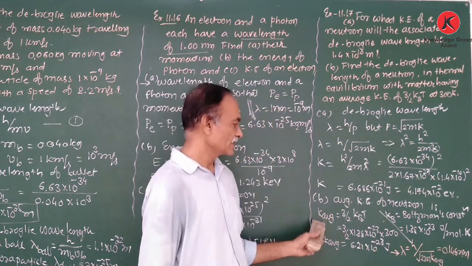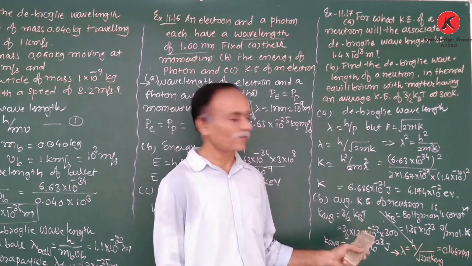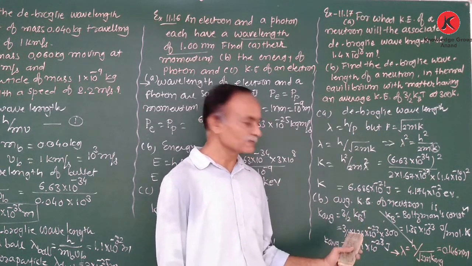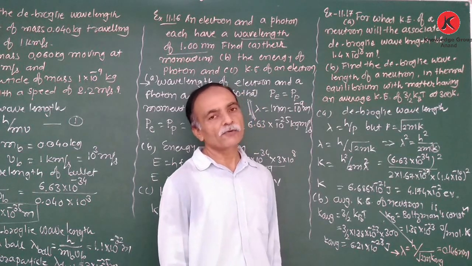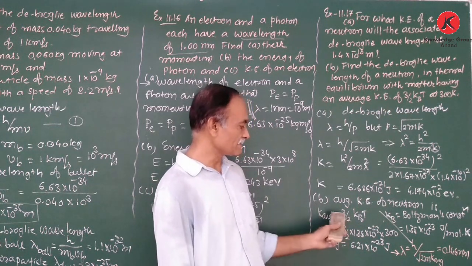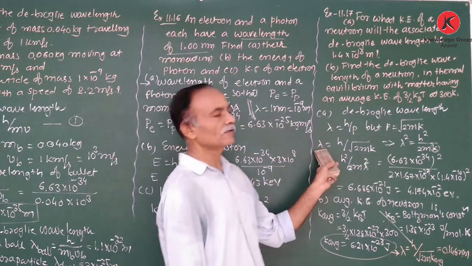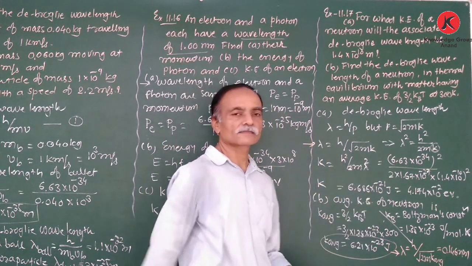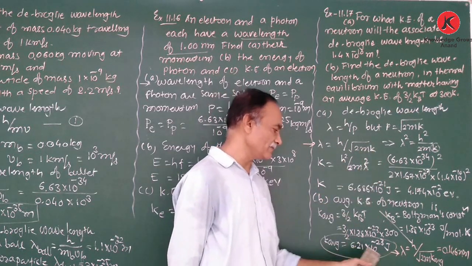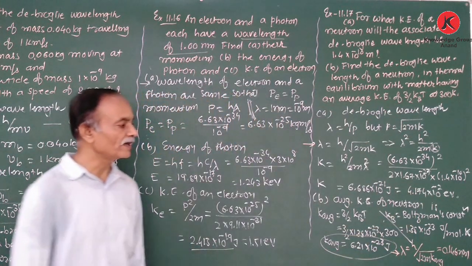Now this relation, kinetic energy is 3 by 2 kB into T, you already learned in properties of gases. Right? 3 by 2 kB into T, kB is the Boltzmann constant, keep this value in mind: 1.38 × 10^-23 joule per mole Kelvin. First find out the K average. After that, in our equation of the de Broglie wavelength, lambda is equal to h upon under root of 2m K, here the kinetic energy is K average, which we already found. So we obtain the de Broglie wavelength as 0.146 nanometer.